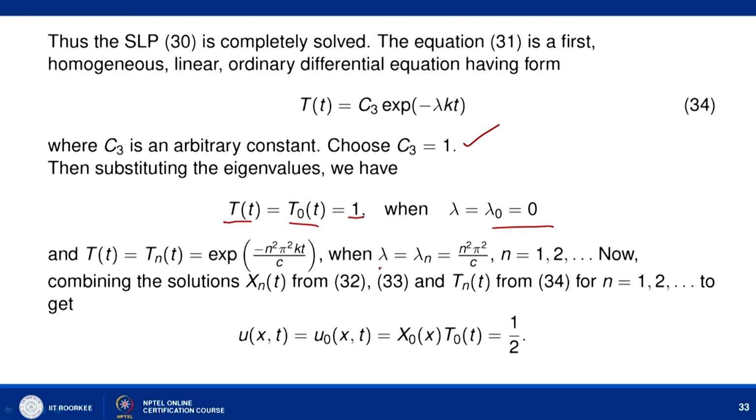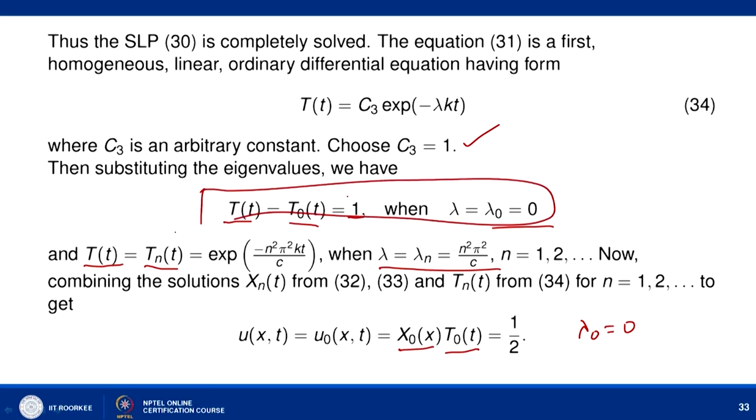And when you take lambda as lambda n, the solution corresponding to lambda n for T_n(t) is e to the power minus n squared pi squared k t upon c squared. So here we have the solution obtained for lambda naught equal to 0, given by X naught(x) into T naught(t), and since X naught(x) is 1 by 2 and T naught(t) is coming out to be 1 here. So this is for lambda naught equal to 0, so u(x,t) is equal to u naught(x,t) for lambda naught equal to 0.